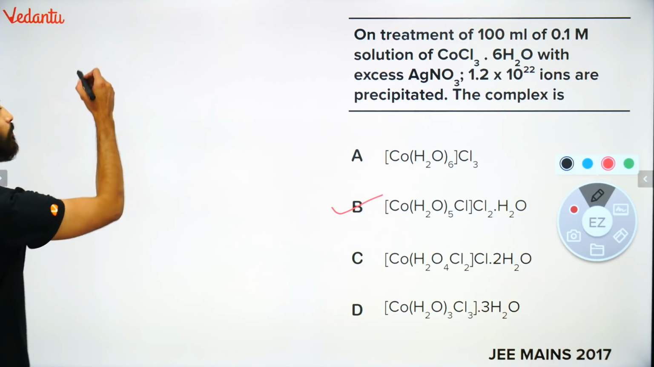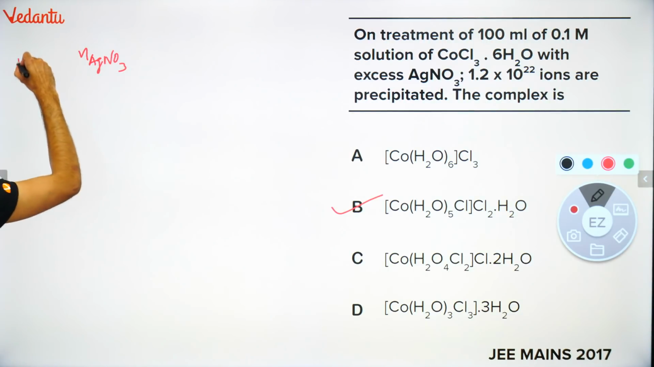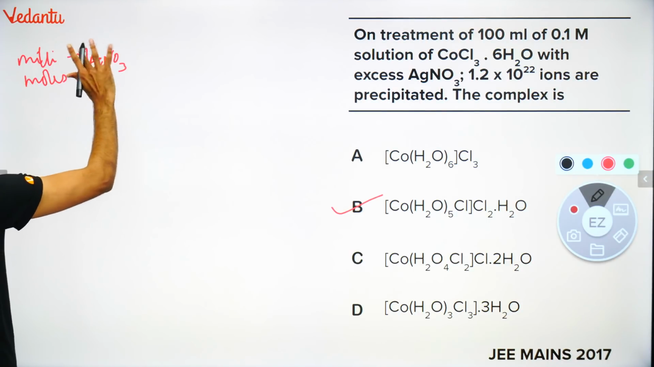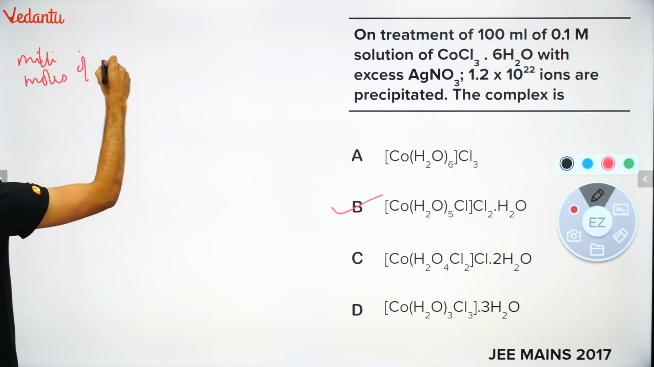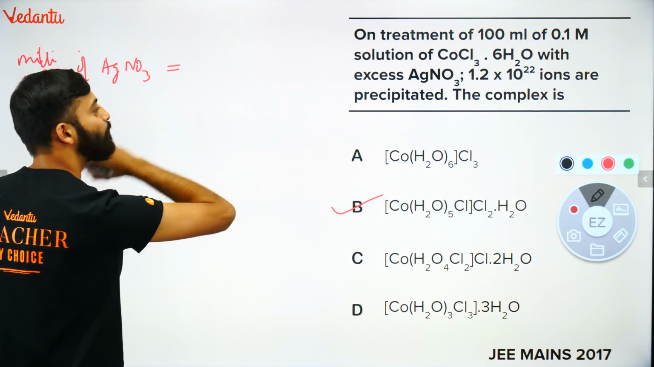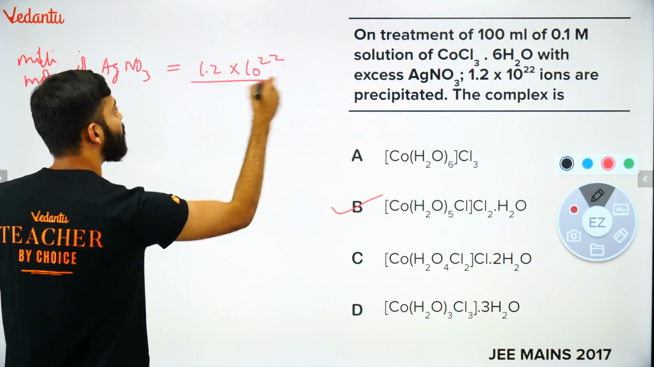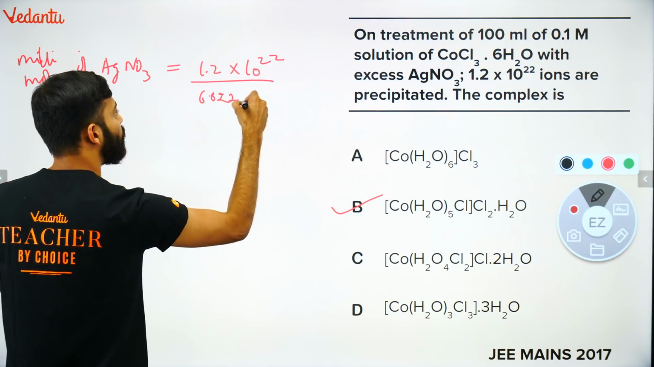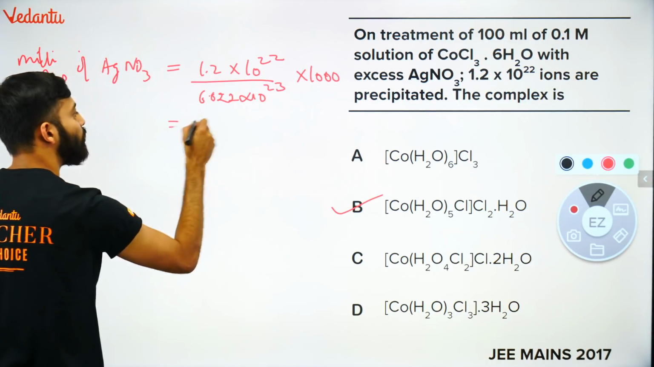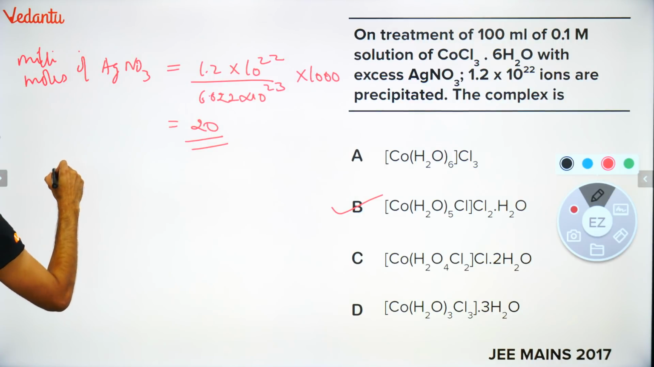So I'll find the number of moles of AgNO3. Let us find millimoles, that will be easier. Millimoles of AgNO3 will be equal to the number of ions, 1.2 into 10 power 22, divided by 6.022 into 10 power 23 into 1000, because I am finding millimoles. How much will it come? 20.